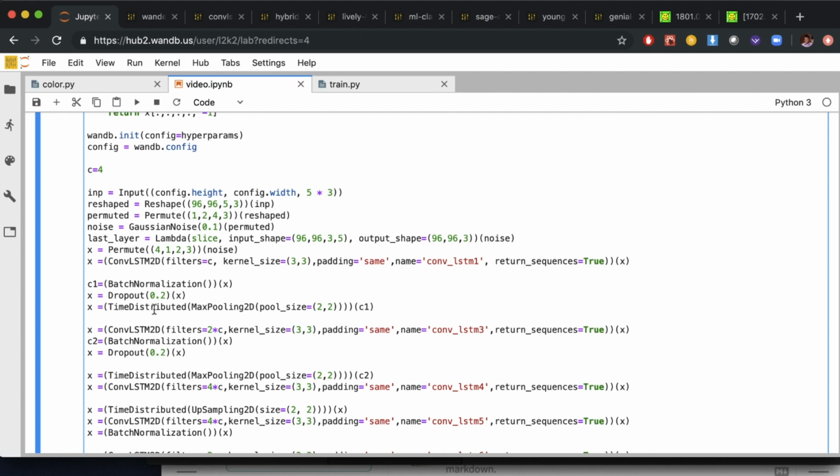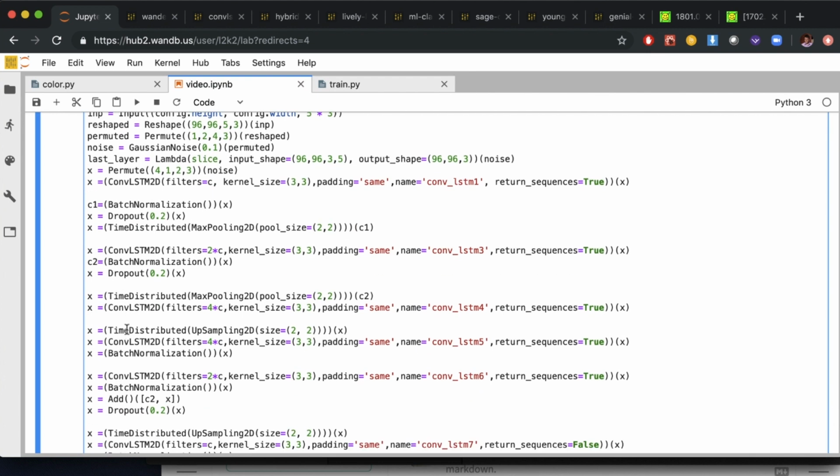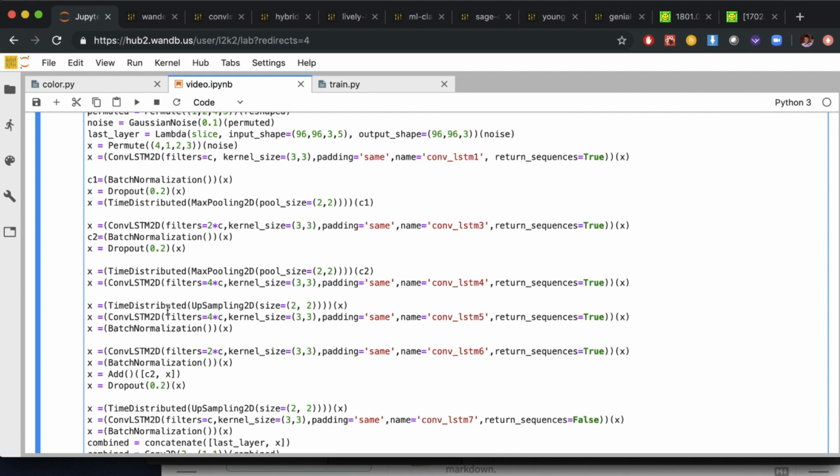Then we use time distributed, which is something we introduced in the seq-to-seq video that we did. And we're time distributing, in this case, max pooling 2D, which is going to shrink down the output of these convolutional LSTM layers. Then we're going to do another conv LSTM 2D, and then another shrinking down. But then we're going to upsample, so we're going to expand out the output of these LSTM 2Ds. So we're going to build this pretty complicated model which has a whole chain of LSTMs, at first shrinking down the outputs and then expanding the outputs.